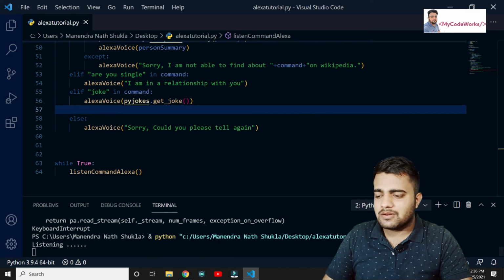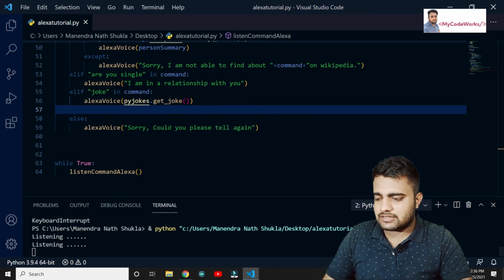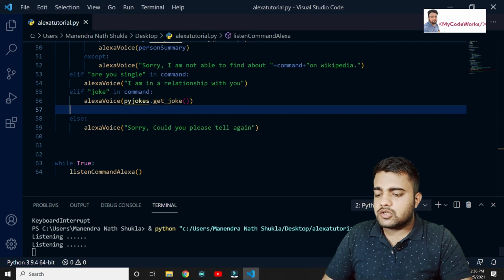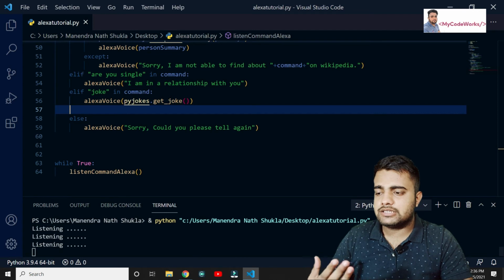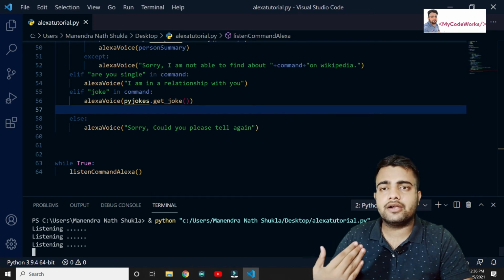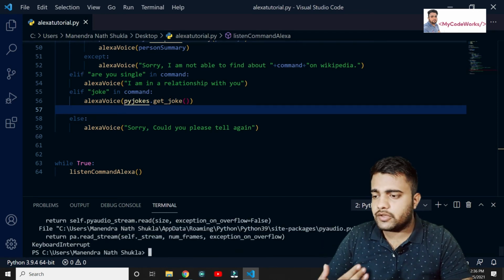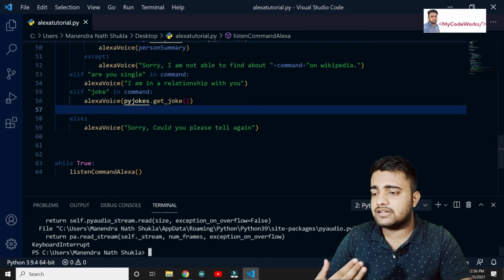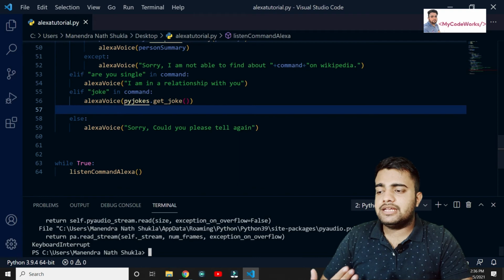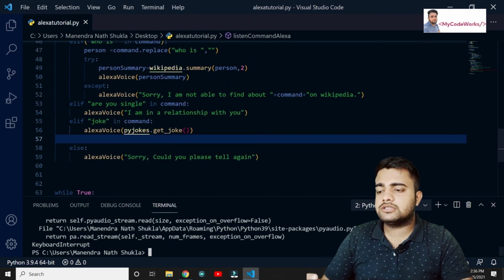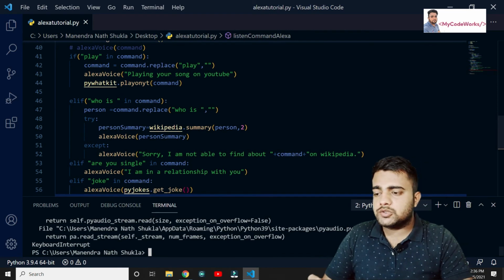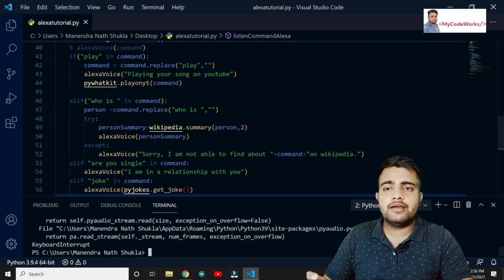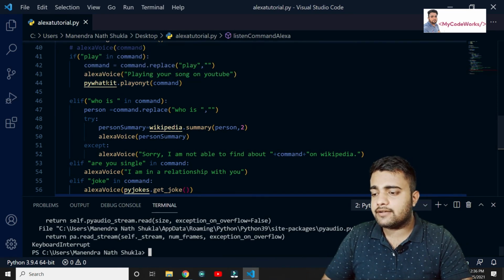So as you can see here, whatever I'm asking Alexa, it's returning back a response to that particular command, right? So you can add n number of commands. I have just created this many commands only. You can add n numbers. Like I just used play inside that command, then it plays whatever you are asking Alexa, play on YouTube, right? It's going to use this pywhatkit library to play these things.